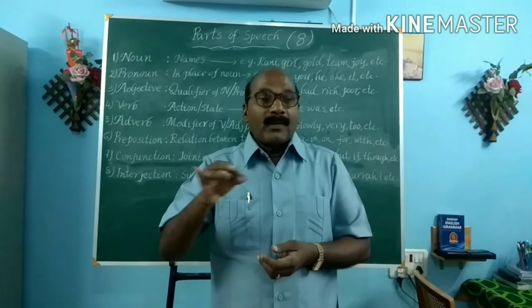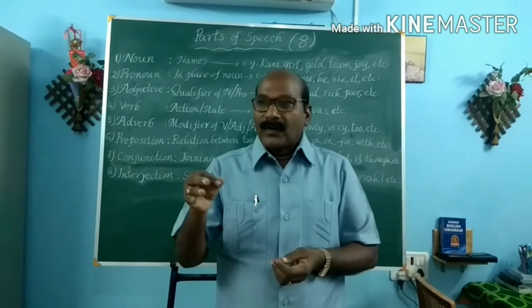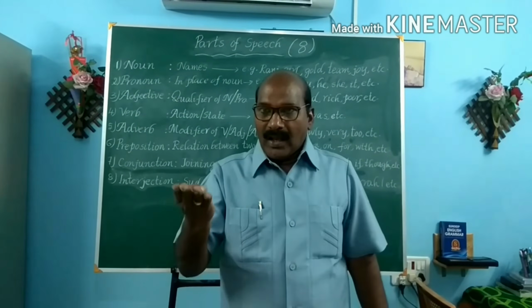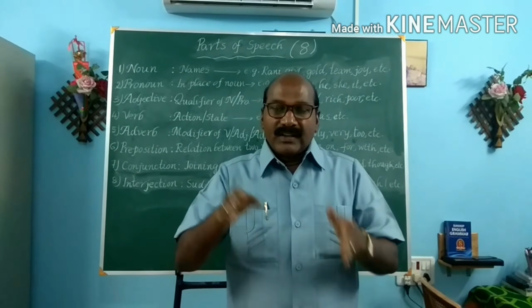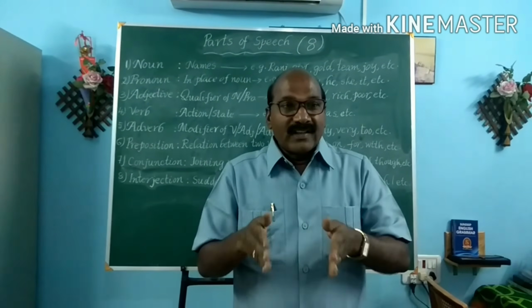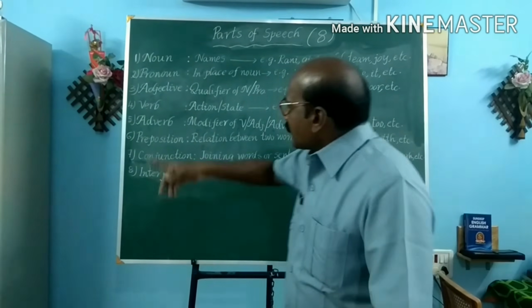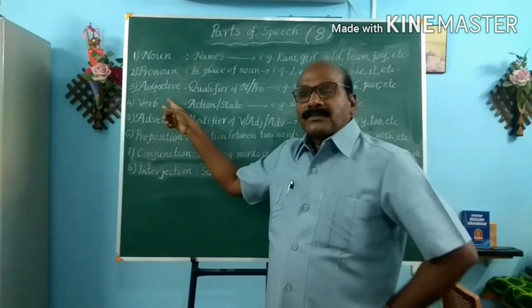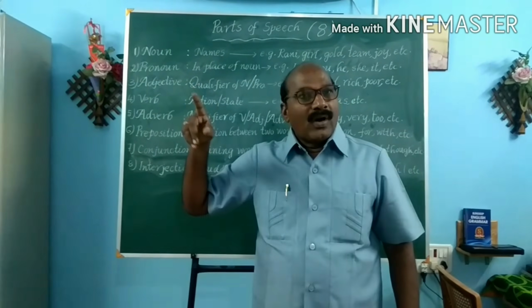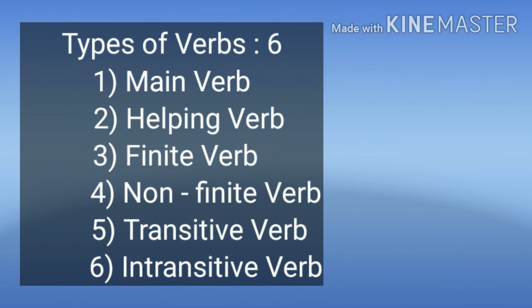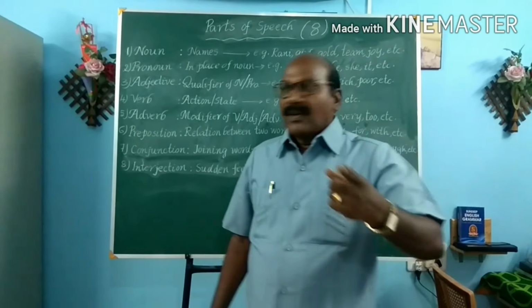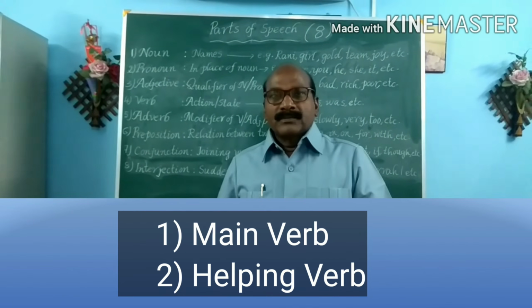The adjectives are misused by some people in the case of articles also. A, an and the also come under adjectives. And now coming to verbs. Verbs are also of 6 types. In one way I can say that verbs are of 2 types: main verbs and helping verbs.